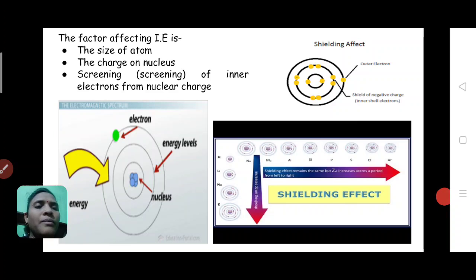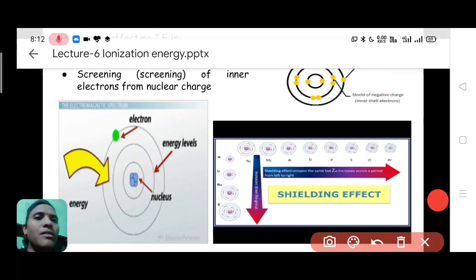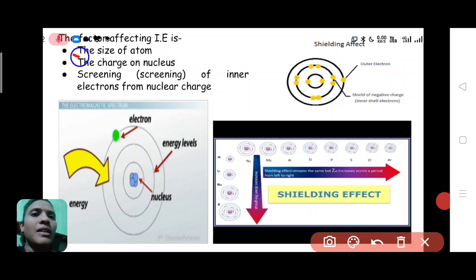Now see the factors affecting ionization energy. Which factors are affecting ionization energy? We have already discussed that the size of the atom affects the amount of ionization energy. So the first factor which affects the ionization energy is the size of the atom. If the size of the atom is small, then ionization energy will be high, and if the size of the atom is large, then ionization energy will be low.